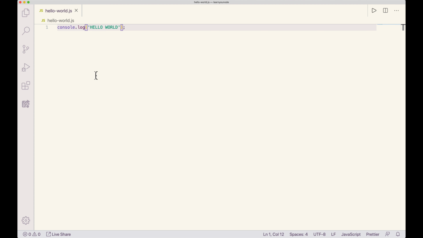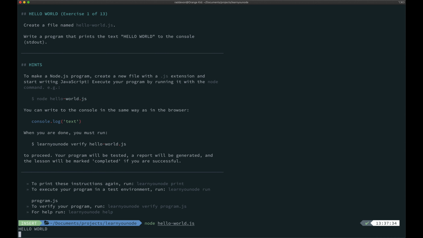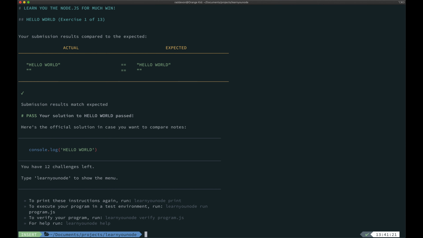Okay, let's save that file, flip back over, and let's try to run it ourselves first, directly through Node. So I'm going to type node hello-world.js. Okay, looks like that did what we wanted. Let's see if learnyounode agrees. Great, this looks like a success. We got a big check mark.